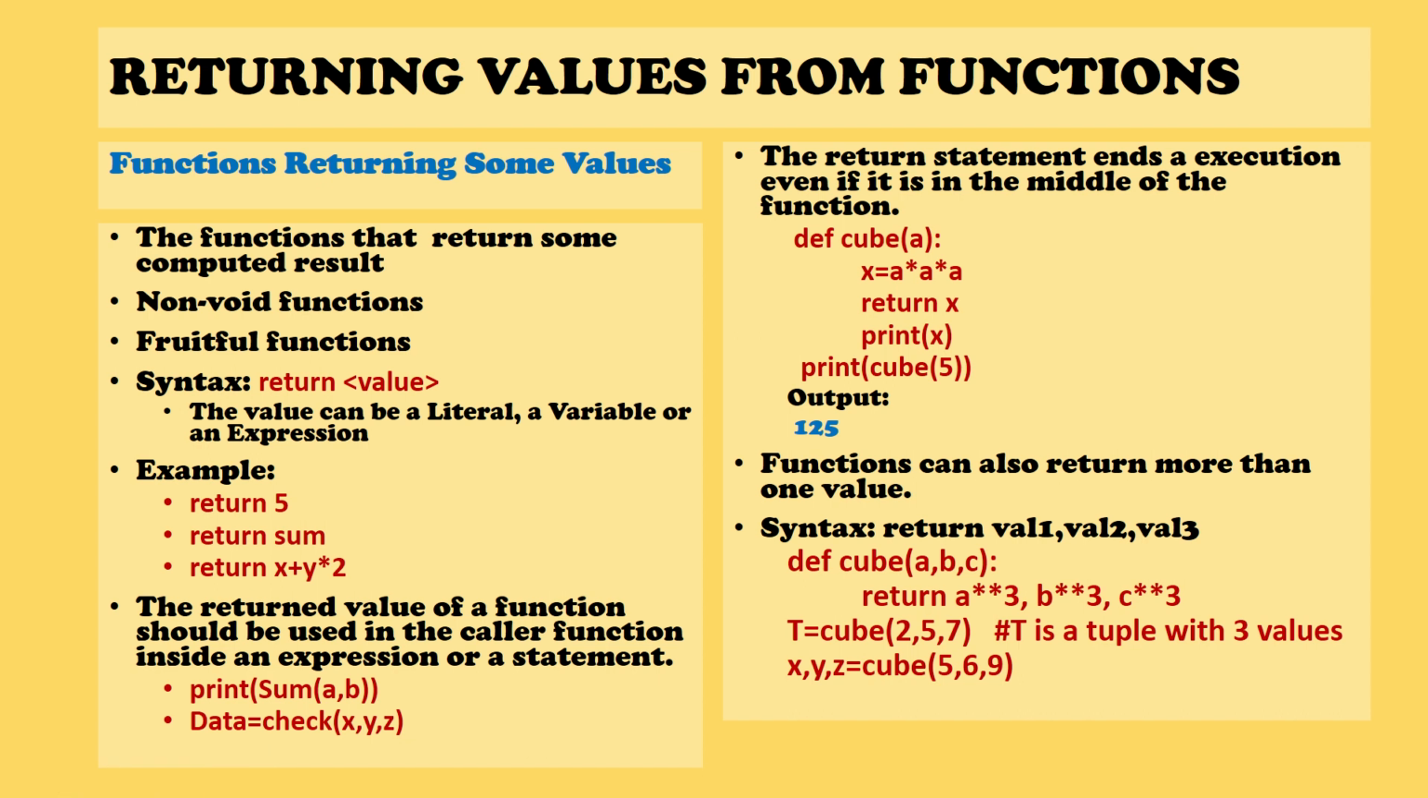Normally we will write the caller statement in the top level statement, right? I hope you remember what you mean by top level statement. The top level statements are called the main program. The print of sum of a comma b is the statement that I have written in my top level statement. Here it should be a part of another statement. So data is equal to check of x comma y comma z. Check of x comma y comma z is the function which is going to return some value, and you are defining some variable to receive the value that has been returned by the function.